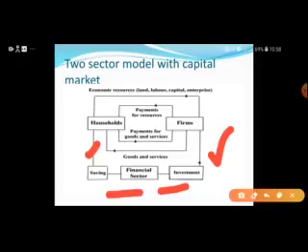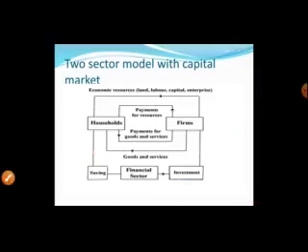So there is an outflow of income in the form of savings from the household sector, and there is an inflow of income in the form of investment by the firms in the economy. So in this way the capital market works.